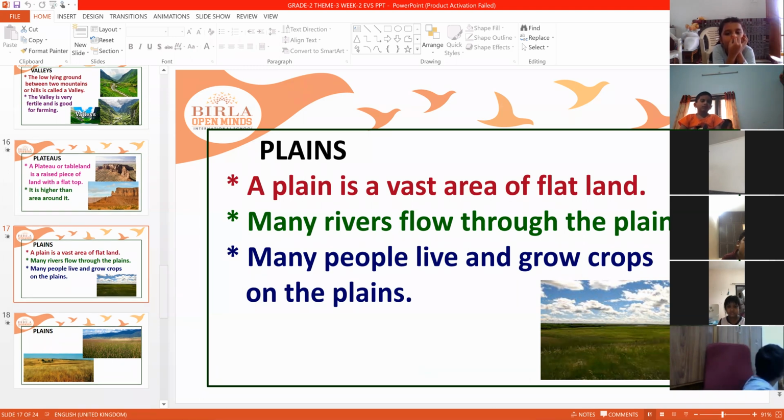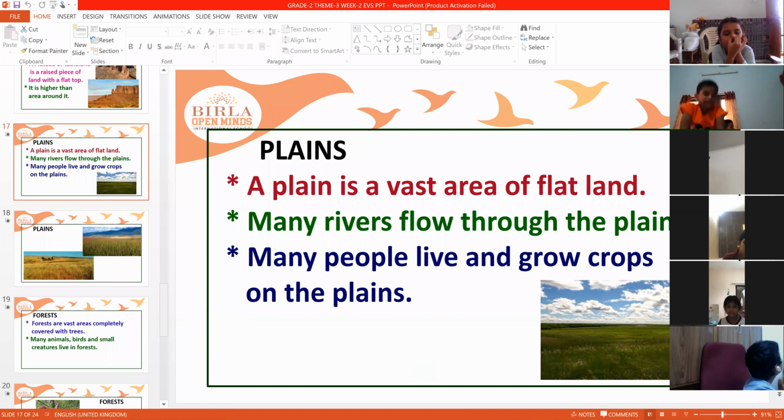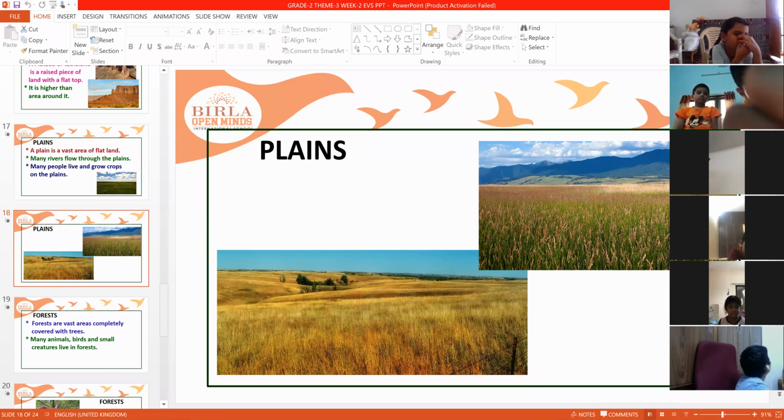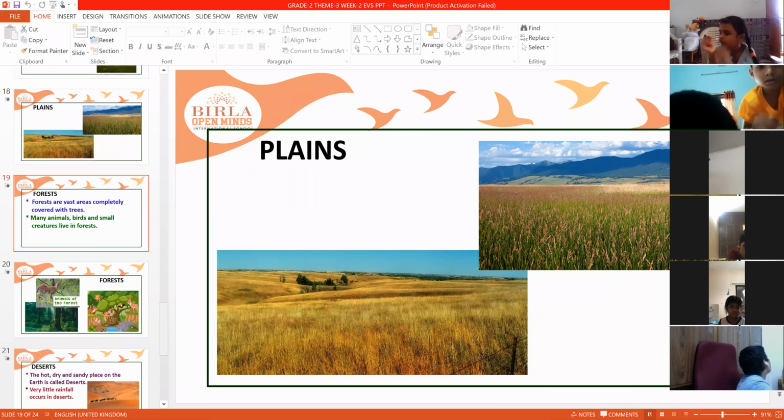These are the different types of plains you can see here in the picture. This is one type of plain and this is also a plain. Plains can be useful to grow crops for agriculture, for industry, for living, for everything. Plains are useful and we are living on the plains only.